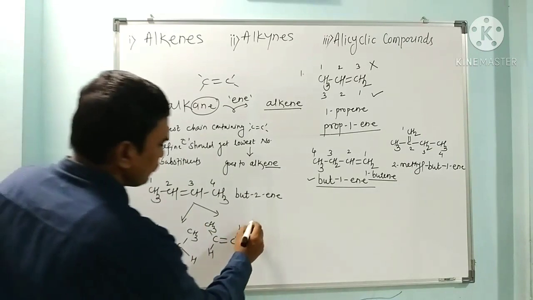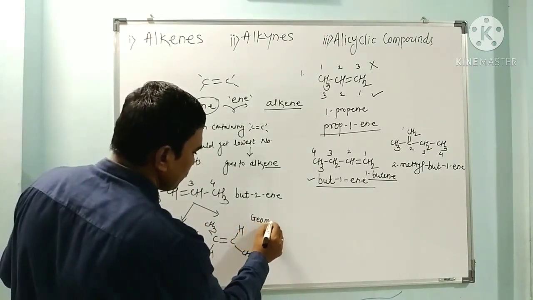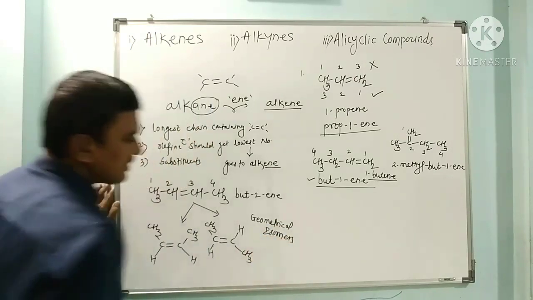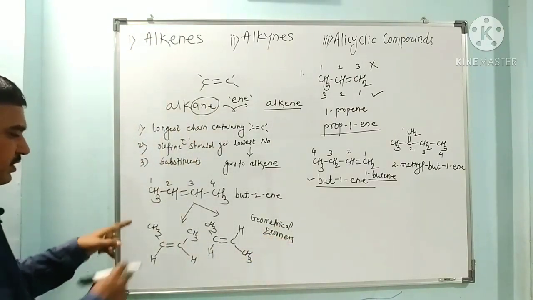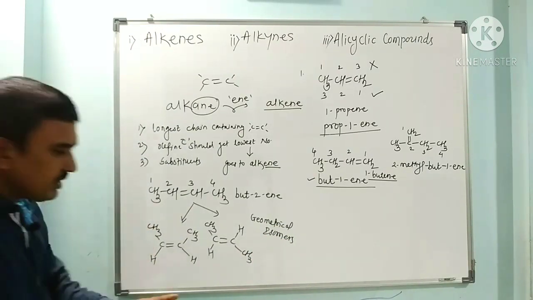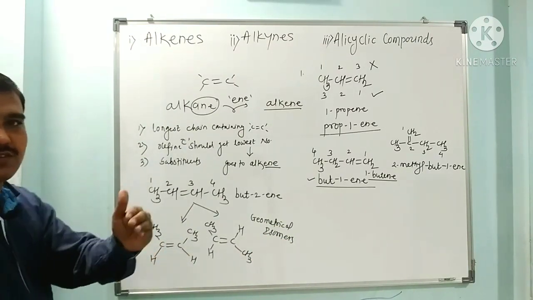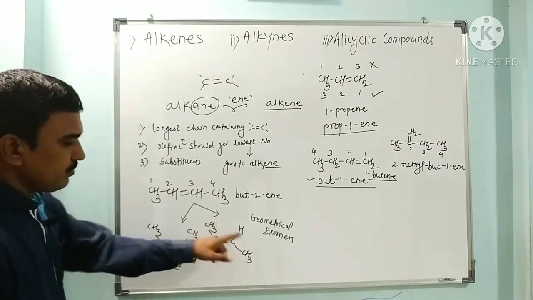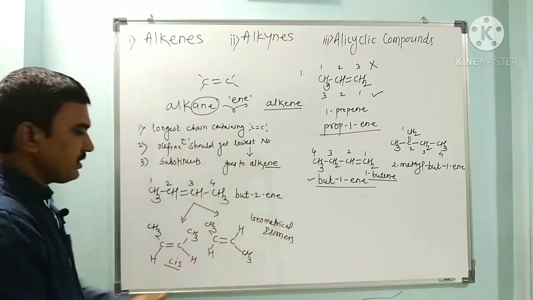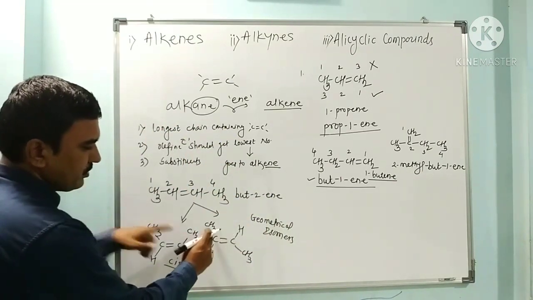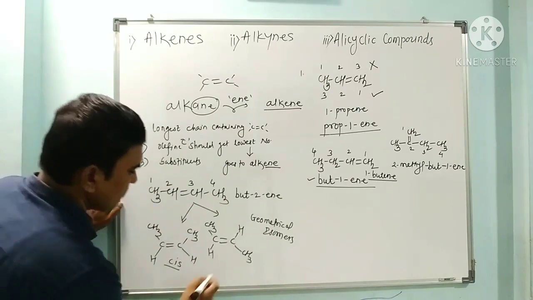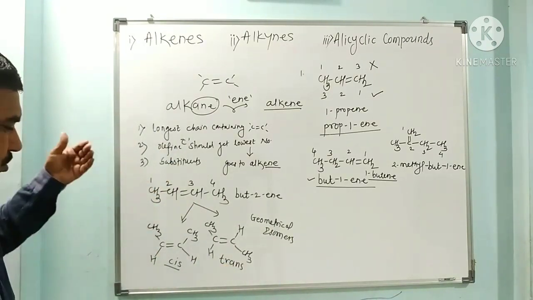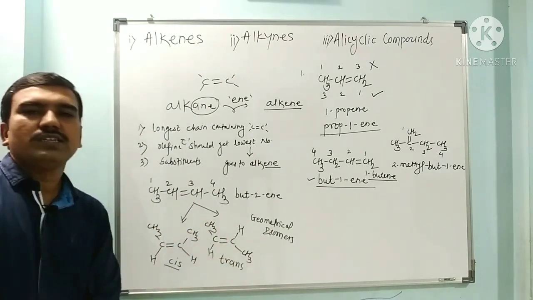So these are the geometrical isomers, cis and trans. What is a cis compound? When both the methyl groups, or both the similar groups, are present on the same side of the double bond, it is called a cis compound. If similar groups are present on the opposite sides of the double bond, with one methyl on this side and the other methyl on that side, the compound is called a trans compound. So this is the cis compound, and this is the trans compound.